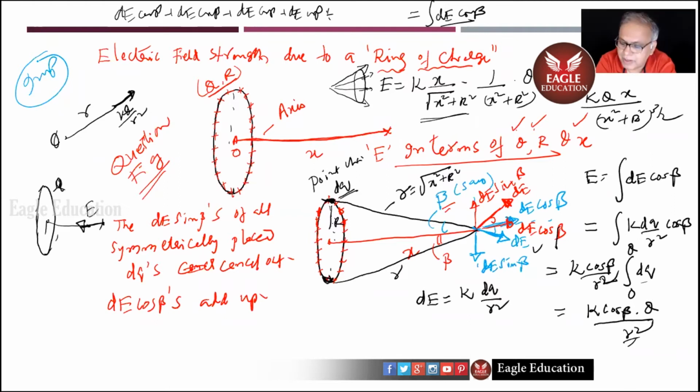Now kqx by x square plus r square. R is the radius of the ring. This r to the power 3 by 2.